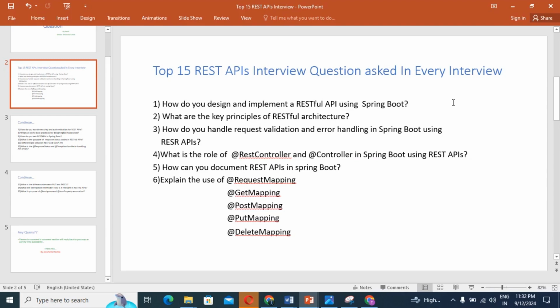I hope you understood. Many of you might know this answer very well, but for the guys who don't know, I'm explaining what request mapping is. Next is @GetMapping. You know it very well, right? Once you are going to retrieve any data or resources from the database or anywhere, you use @GetMapping. @GetMapping is a shortcut of the request mapping.